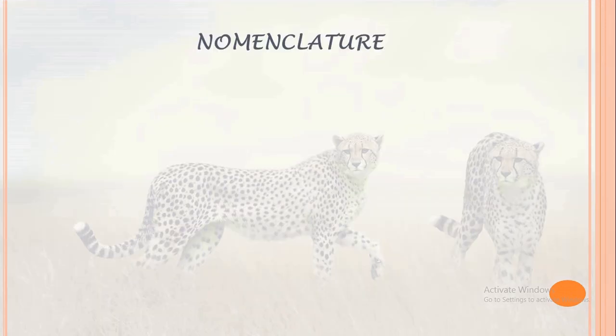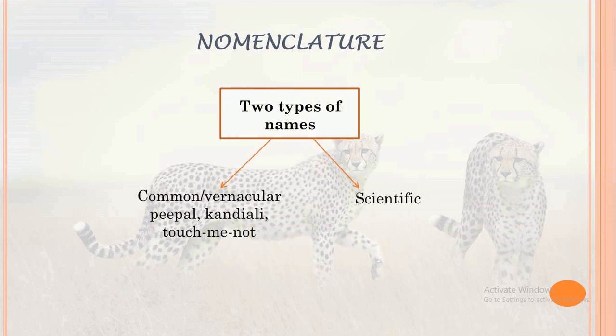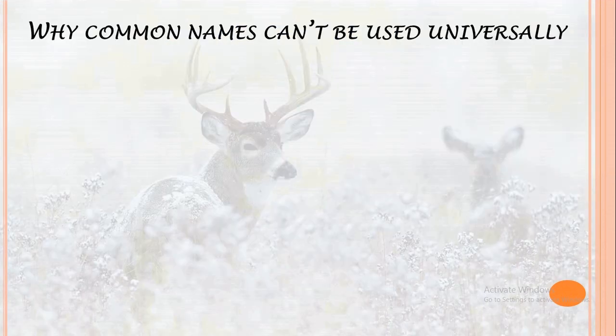Now we will talk about nomenclature or naming system. So there are two types of names: common names or vernacular names, which are from the native language of a particular place, and then scientific names. But the vernacular or common names for a specific organism vary from place to place and from one language to another. So common names can't be used by biologists, otherwise there will be huge confusion. So here is the list of reasons why common names can't be used universally by biologists.